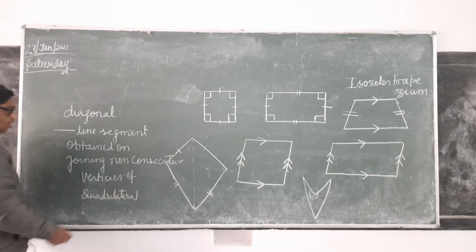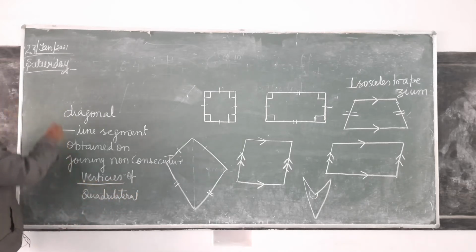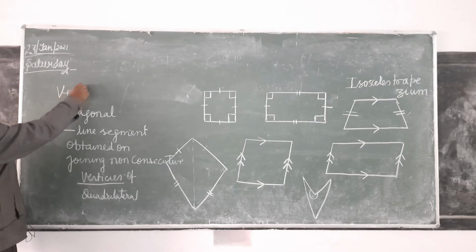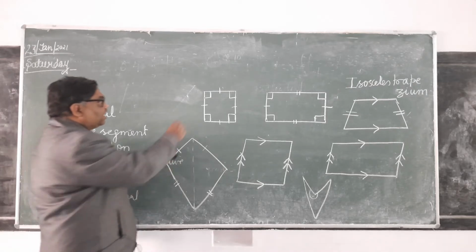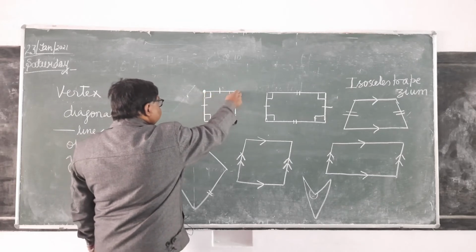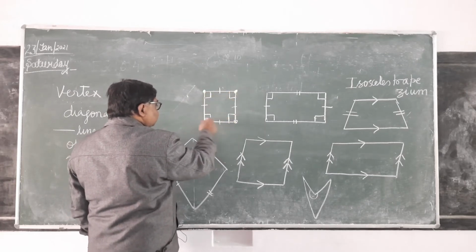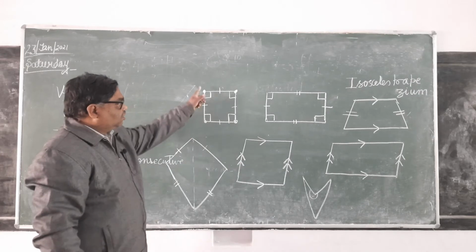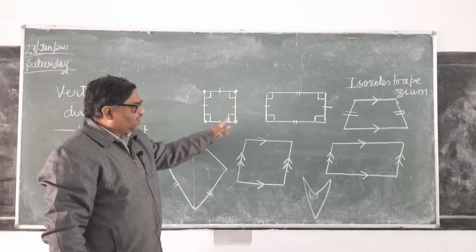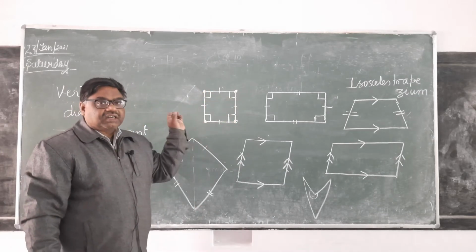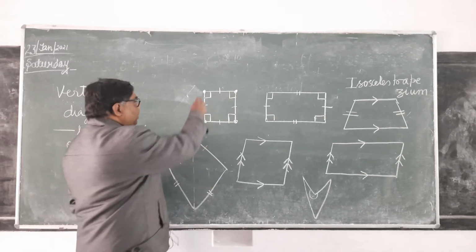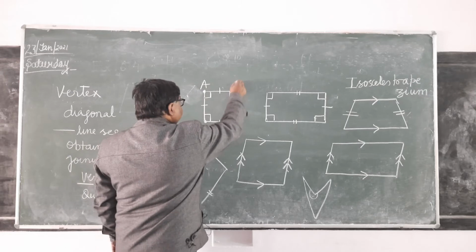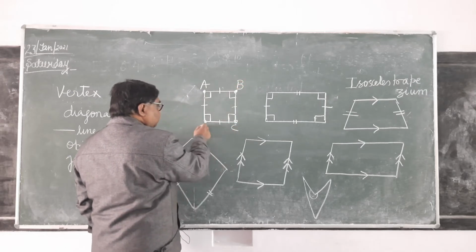Now see here, vertices is the plural of vertex. What is vertex? It is that point where two line segments are meeting. These are the vertex. This is one, this is second, third, fourth. We name the quadrilateral by naming the vertex. A, B, C, D. It is clear?